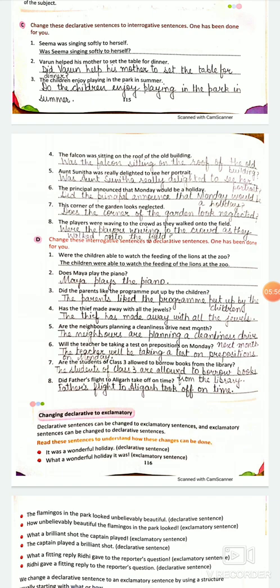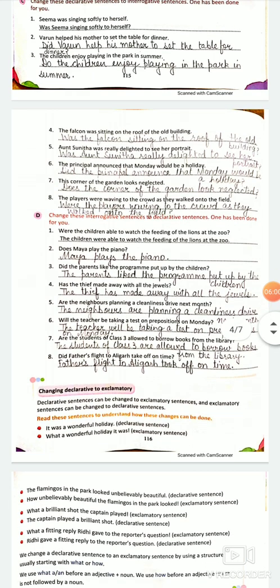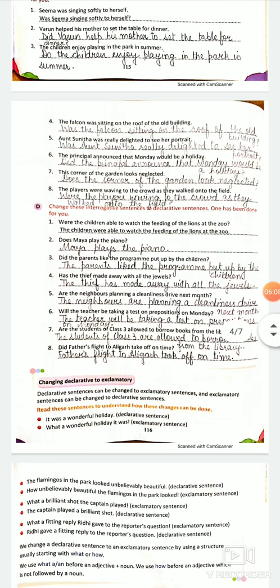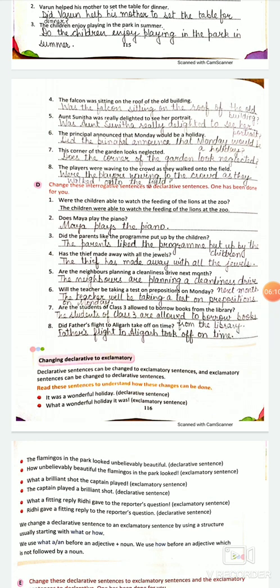Third is the children enjoy playing in the park in summer. It's present. So, do the children enjoy playing in the park in the summer? Here it will be a question mark, right? The falcon was sitting on the roof of the old building. Falcon is a bird. Was the falcon sitting on the roof of the old building? Simple. It's like helping verb will come in the front and rest of the sentence will remain the same.